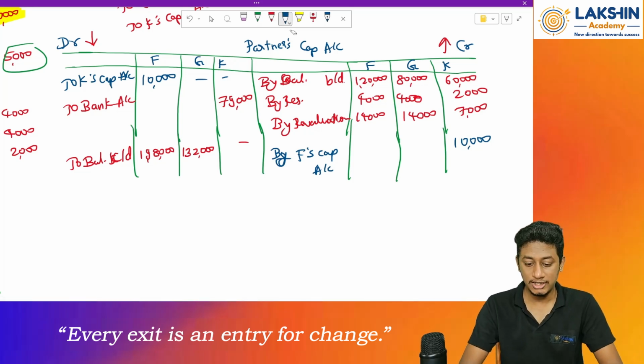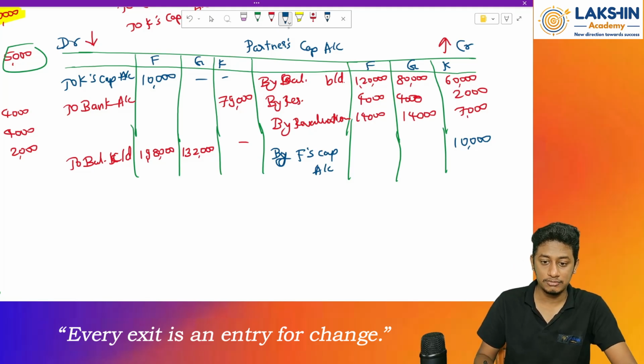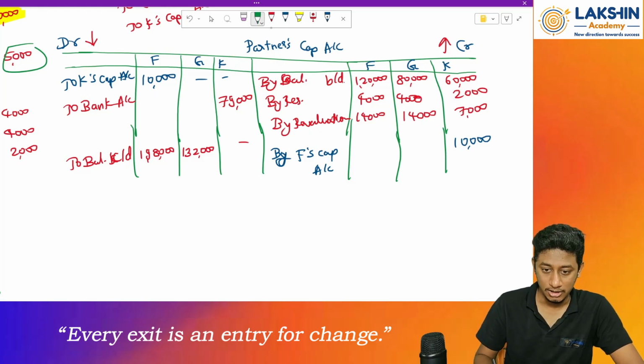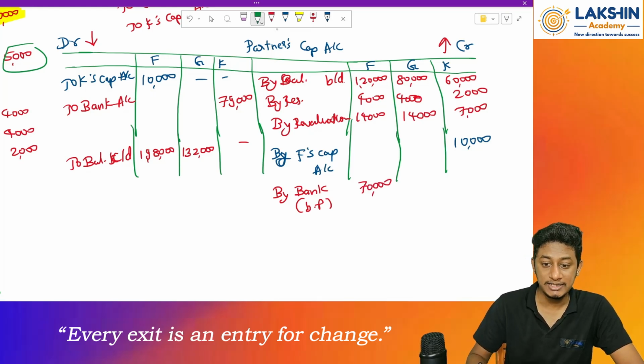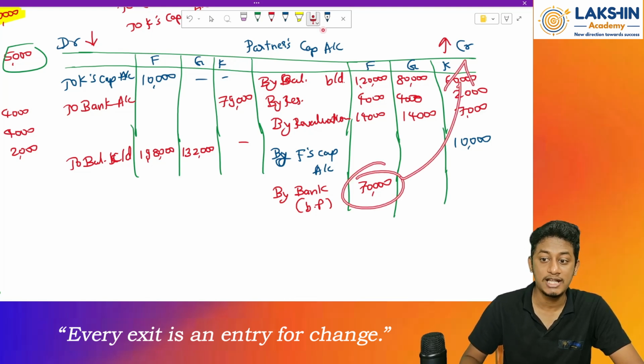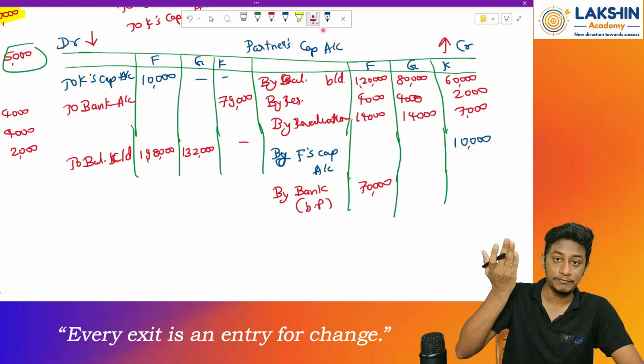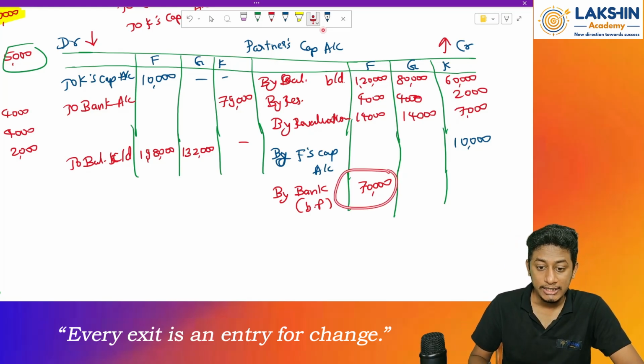Let's start with F's account. 1,20,000 plus 4,000 plus 14,000 minus 10,000 minus 1,98,000. That will be negative 70,000. That means on the credit side, by bank account, this is my balancing figure, rupees 70,000. That means Mr. F has brought in some more capital. Whenever I pass the entry on the credit side, the capital balance is increasing, and in this case it means that he has brought in some amount in the bank account.